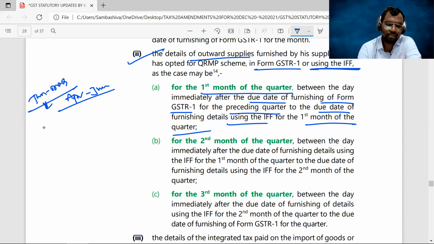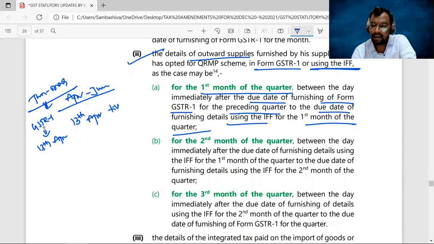What is the due date of GSTR 1 of this particular preceding quarter? We have already seen, the 13th of the next quarter's first month, the 13th of April. So that means from 13th of April till the due date of furnishing of the details by using the IFF for the first month of the quarter, the April month.